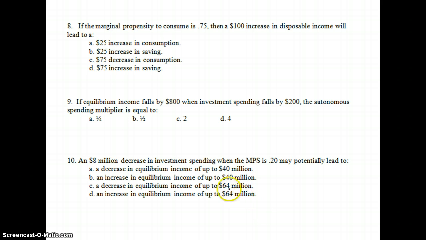Number eight, if MPC, marginal propensity to consume, is 0.75, a $100 increase in disposable income will lead to what? Well, if the MPC is 0.75, that means that we've got $75 going towards consumption, with the remaining $25 going towards savings.